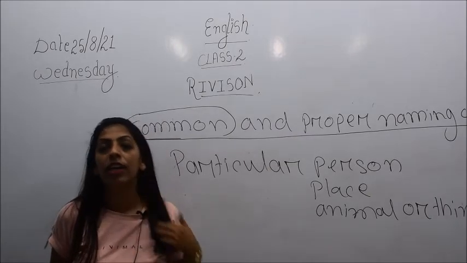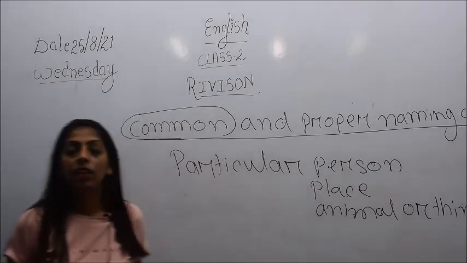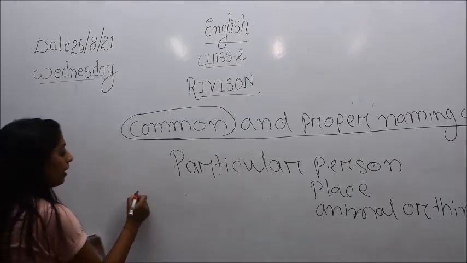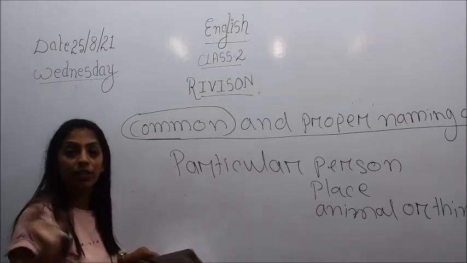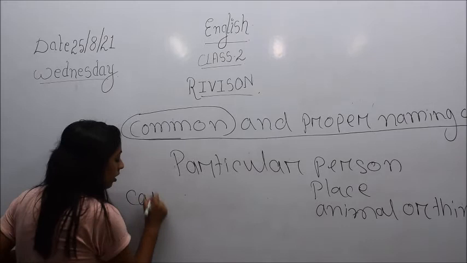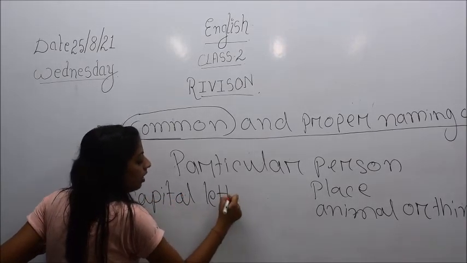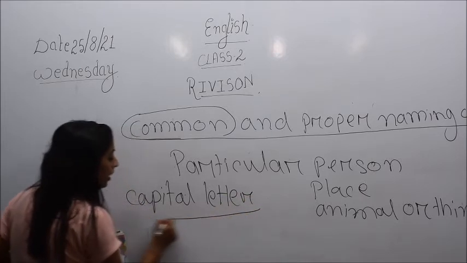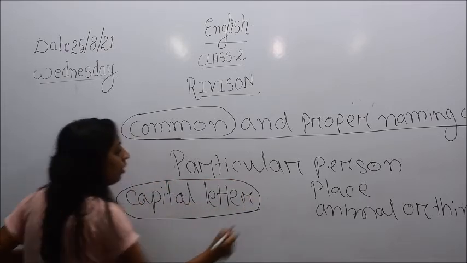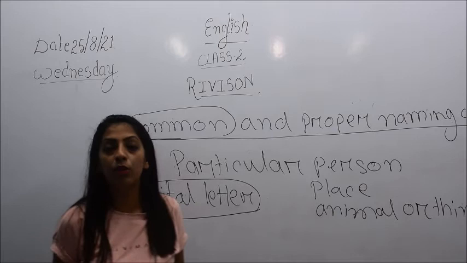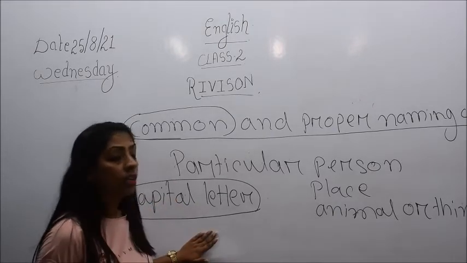Children, I had also told you that there is one characteristic feature of a proper noun. What was that? A proper noun always begins or starts with what? It starts with a capital letter.